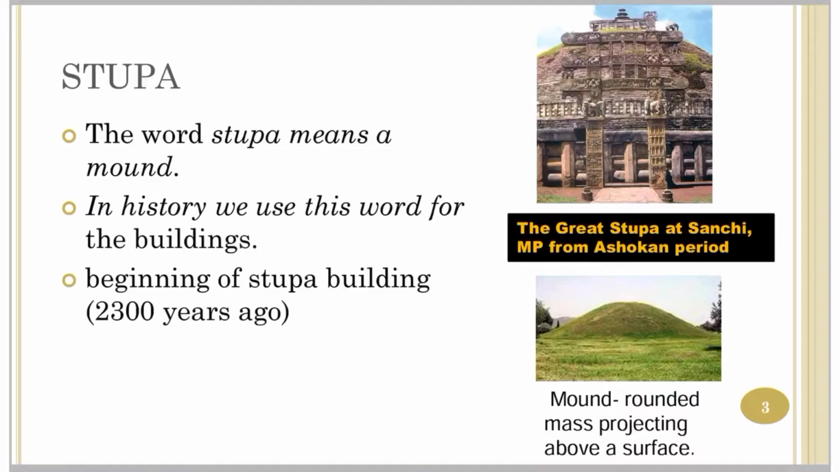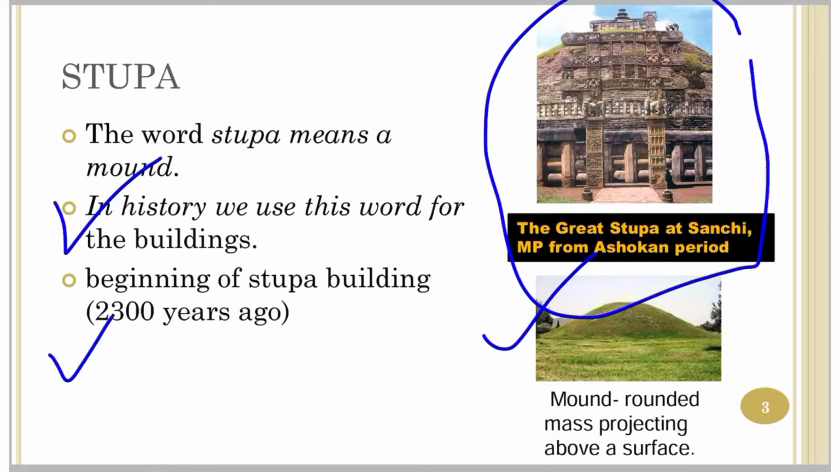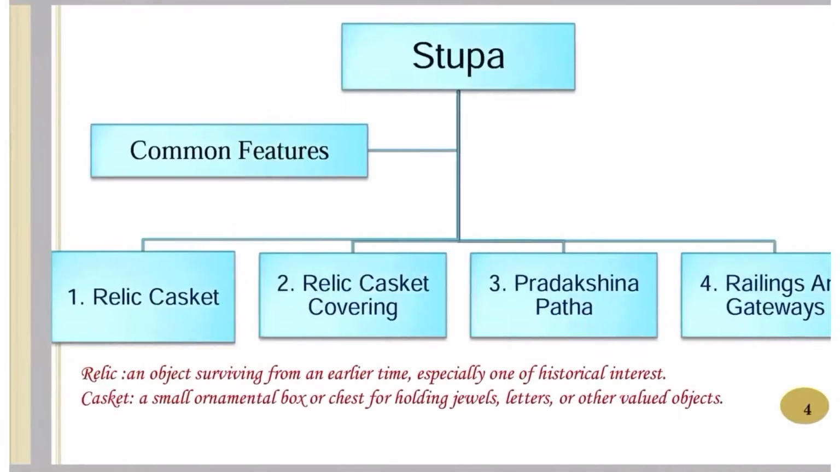So what is a stupa? It means a mound. Now what is a mound? Please see this picture. A round mass of earth projecting above the surface. Such a shape is called a mound. So buildings of such shape, that is historical buildings of such shape, are called stupas. We use this word in history for the buildings. Stupa building started around 2300 years ago. As you can see in the image, a famous stupa at Sanchi, a place in MP, belongs to the Ashokan period, that is around 2300 years ago.